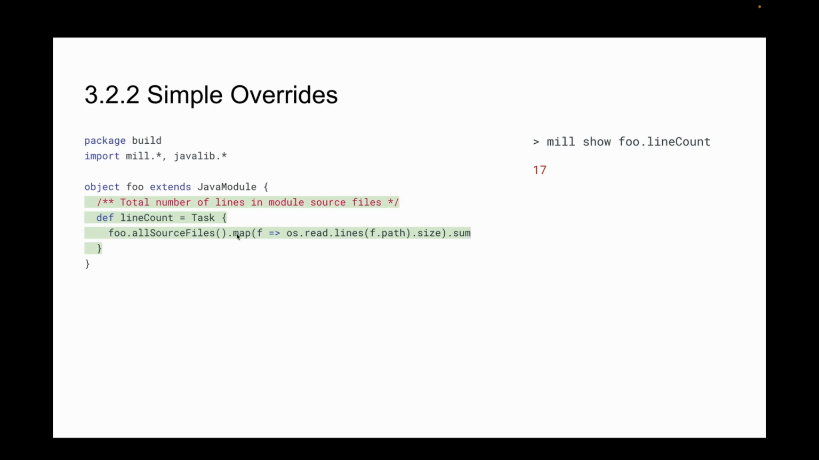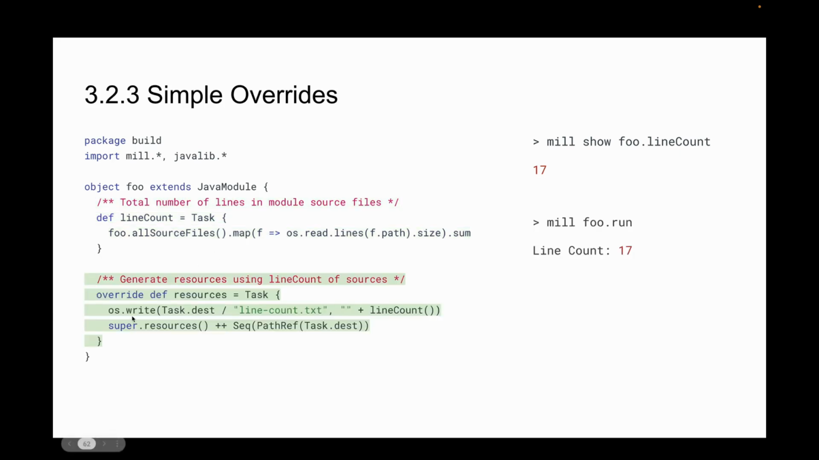And that's all I need to do to write a custom task. And if I want to customize my resources, in Mill, everything is a task, resources are tasks, every task is a method, and the way you customize methods is via overrides. So I can do override def resources, I write out my line count txt file with a line count, append it to my resource path, and that's all I need to do to make my line count txt available to running my application at runtime.